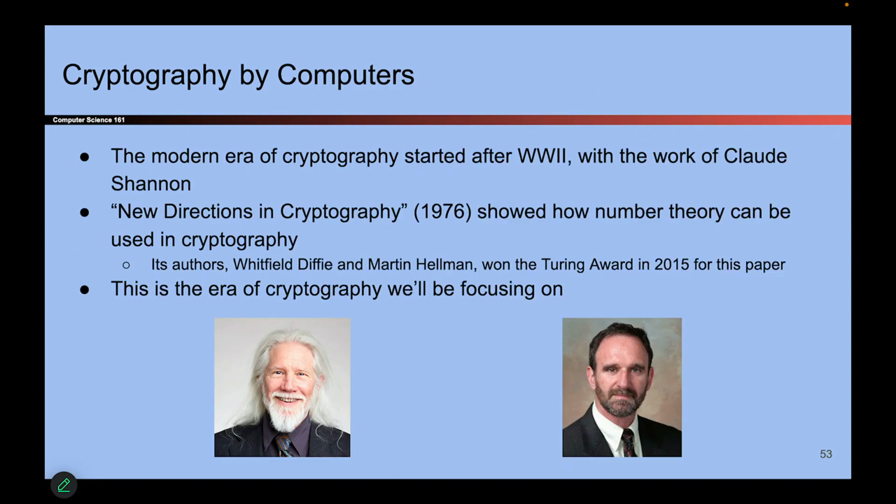Okay, now we skip forward to the modern era. So nowadays, cryptography is all done by computers. No one is sitting down and manually encrypting dog and cat. And so after World War II, we now have the modern era.